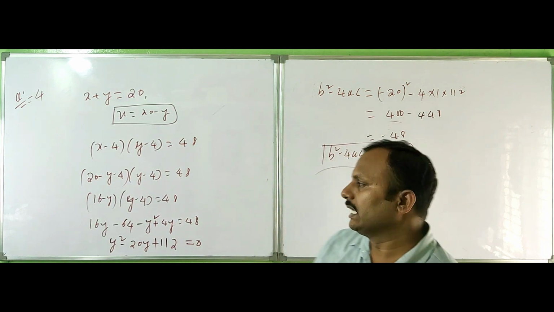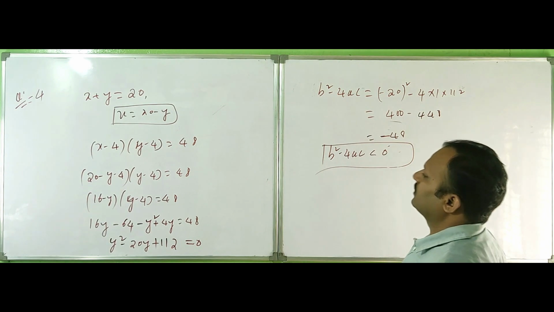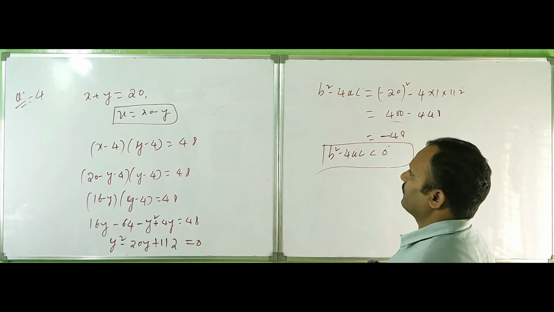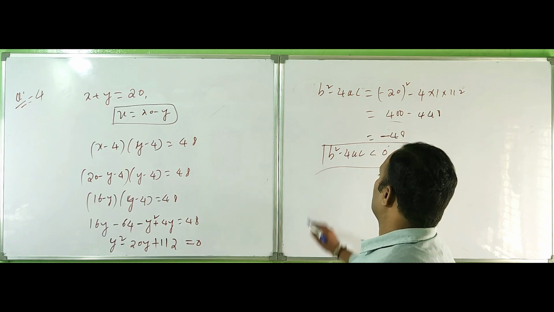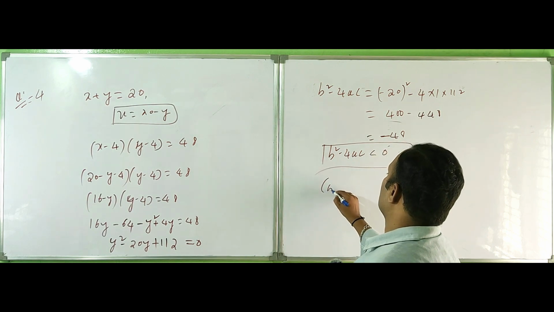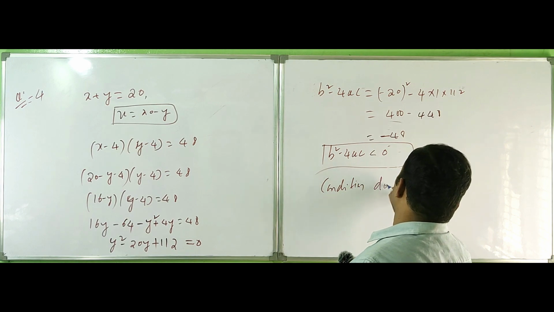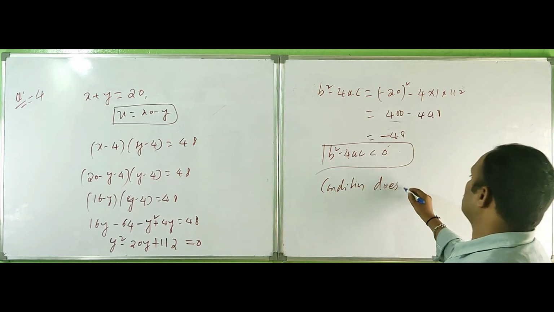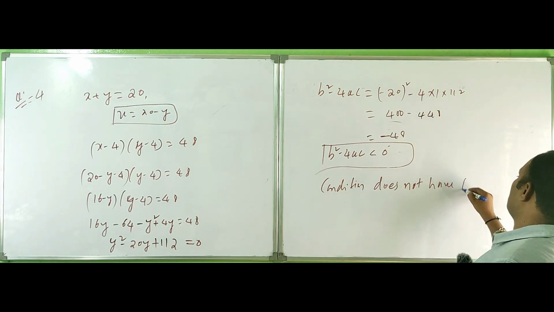Therefore, we do not have any real numbers. Okay, this is the answer. This condition does not have a solution, or the equation does not have a real solution.